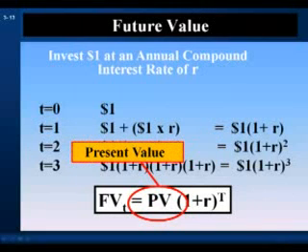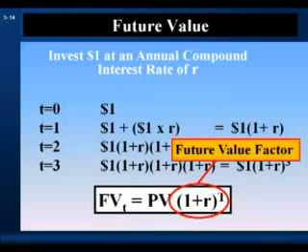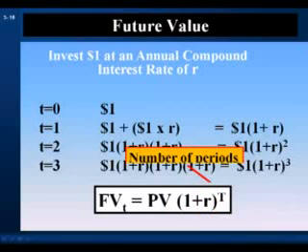This is also the present value. We multiply the present value by a future value factor. That future value factor consists of the interest rate per period and the total number of periods over which the cash is invested.